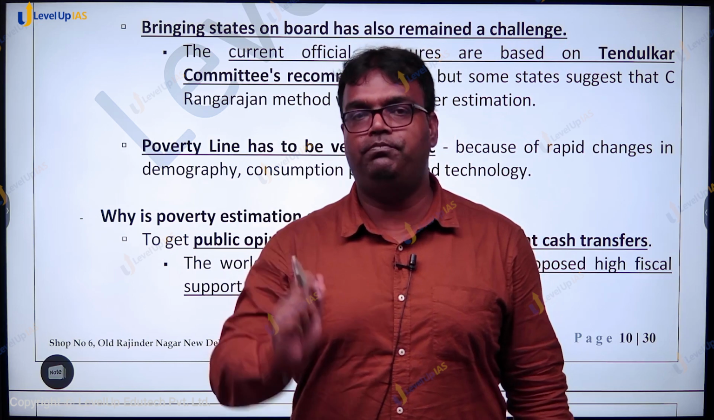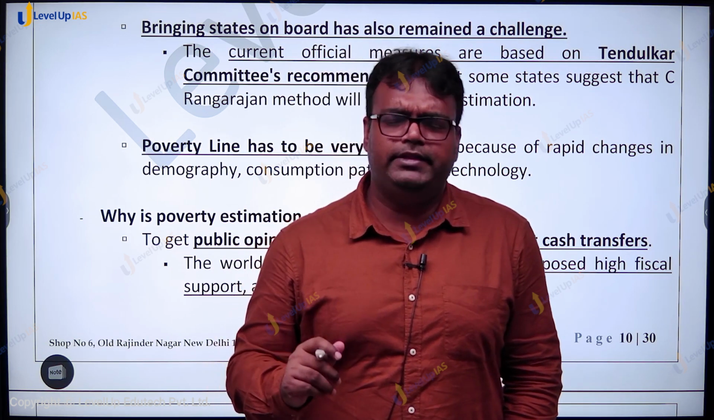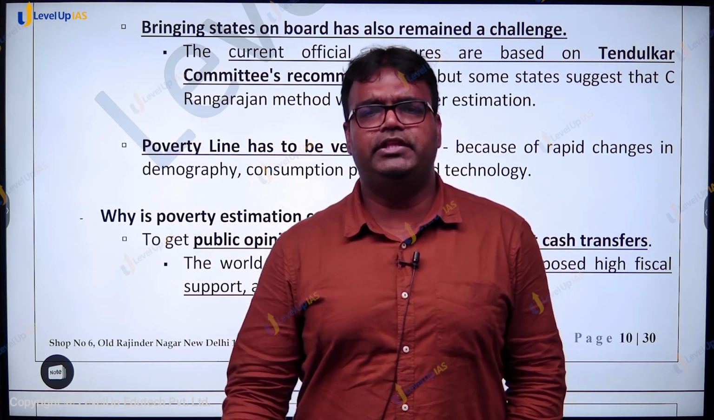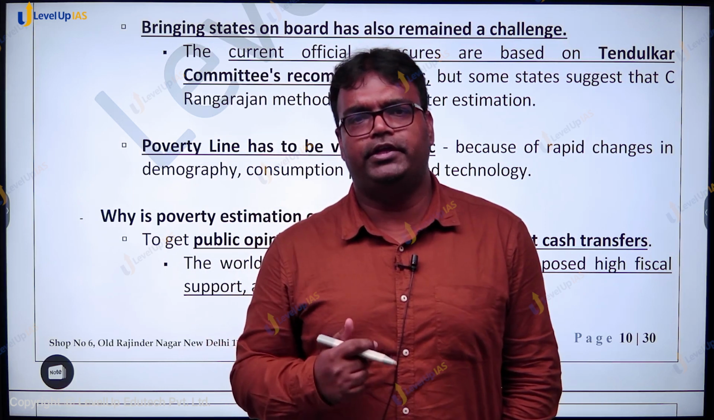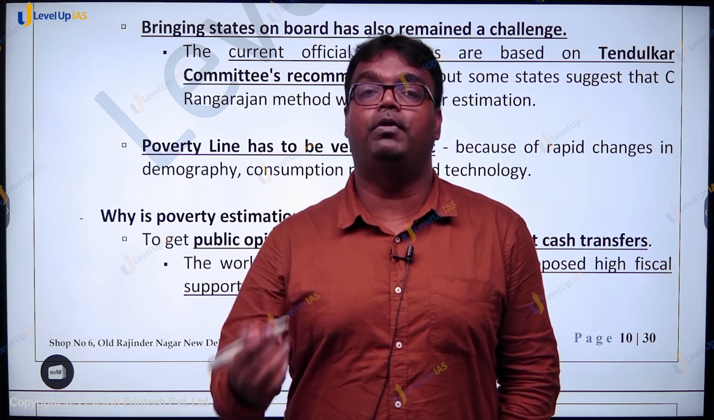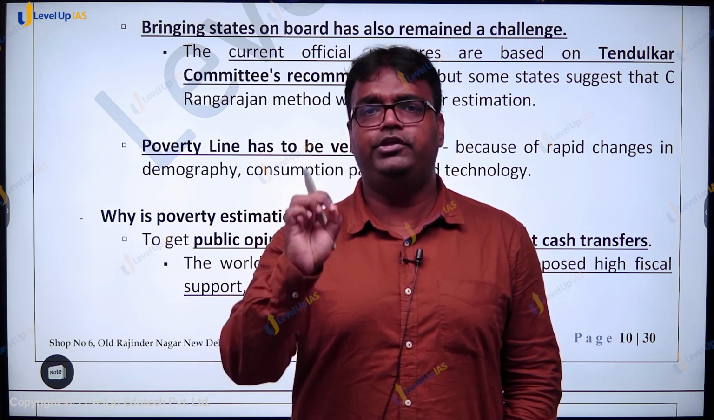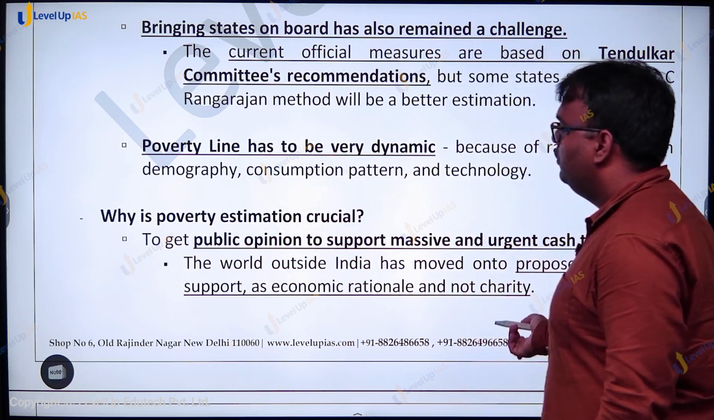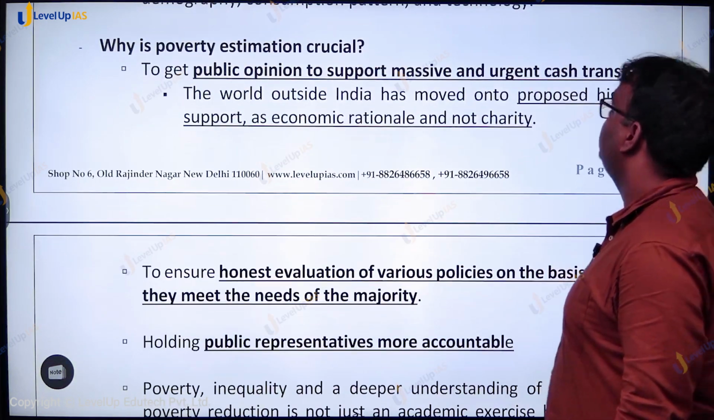We should have poverty estimation. Why is it so? Why can we not say that अच्छा, multidimensional poverty index ने number दे दिया ना, consumer expenditure survey based number भी क्यों चाहिए? या फिर any poverty estimation कि हमारे देश में कितने लोग below poverty रह रहे हैं, उसको estimate करना independently, honestly क्यों जरूरी है? First, to get public opinion to support massive and urgent cash transfers.